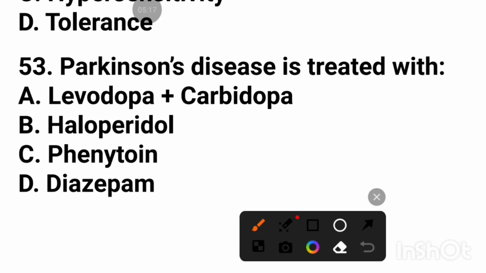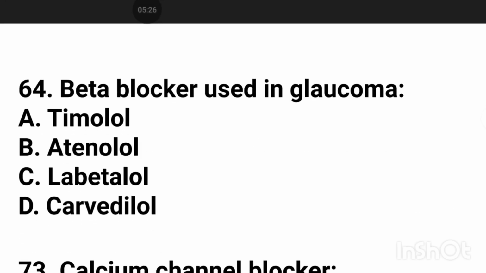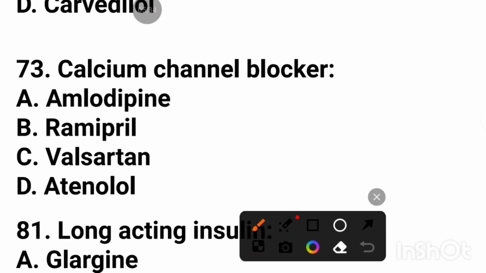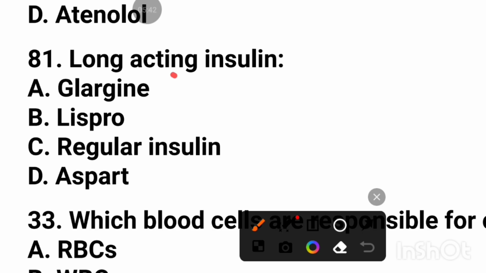Parkinson disease is treated with levodopa plus carbidopa. Beta blocker used in glaucoma is atenolol. Calcium channel blocker is amlodipine. Long acting insulin is glargine.